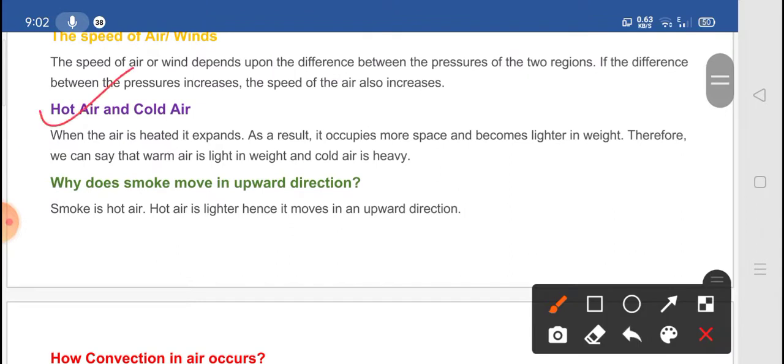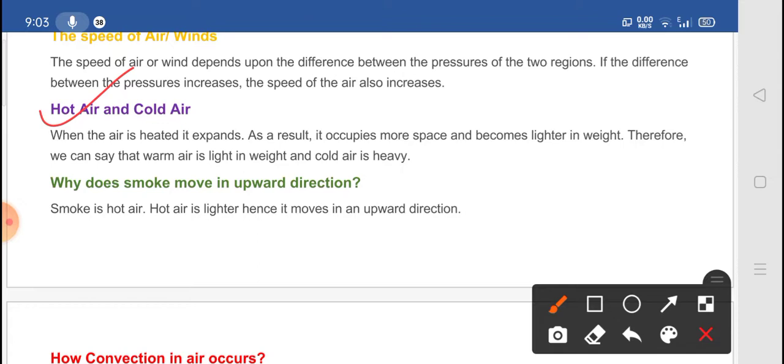Next we will discuss hot air and cold air. Now what are hot and cold air? When the air is heated, it expands, right? When we talk about hot air, what happens? When it is heated, it expands. As a result, it occupies more space and becomes lighter in weight.